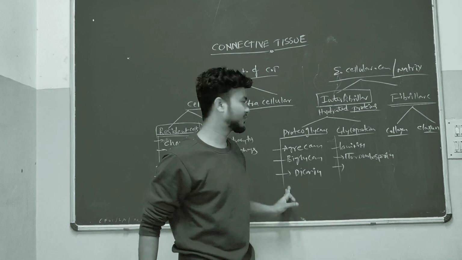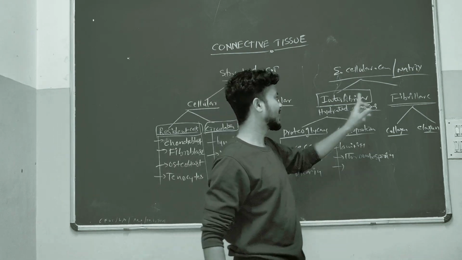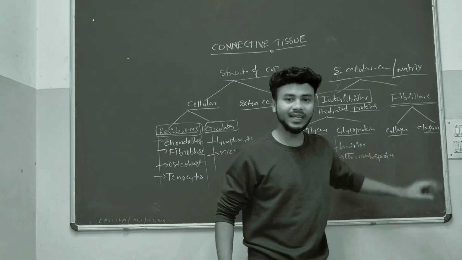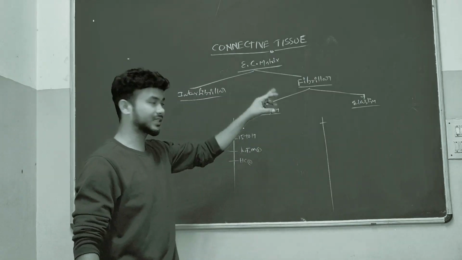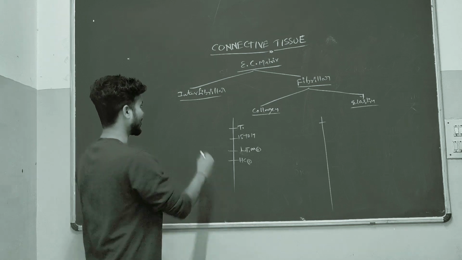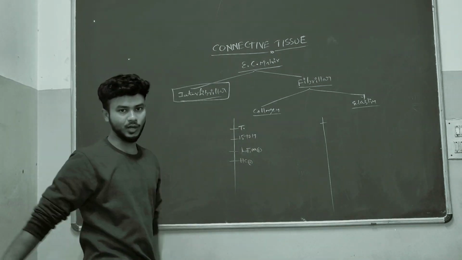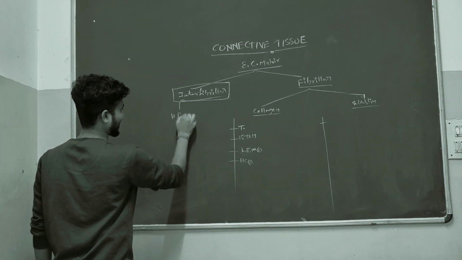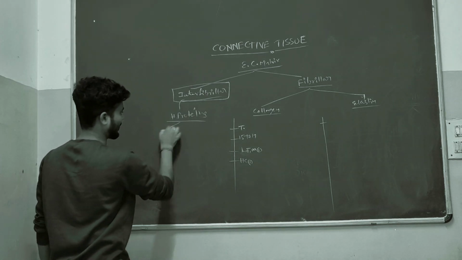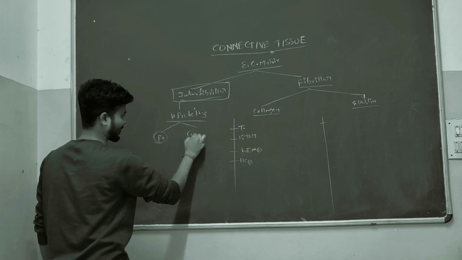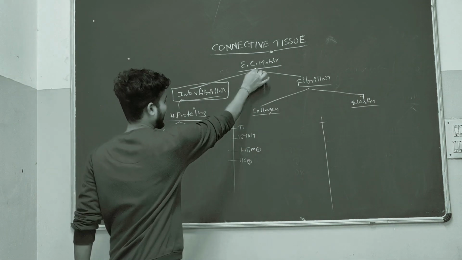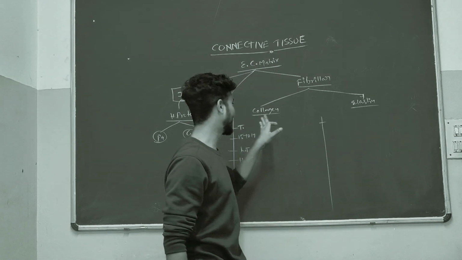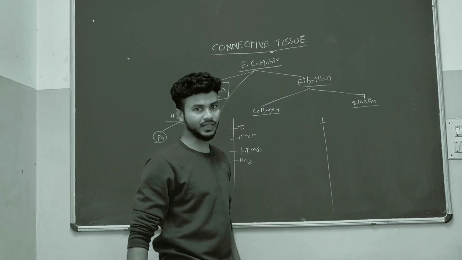These are some examples for them. Okay, clear. Now this fibrillar component is formed by collagen and elastin.